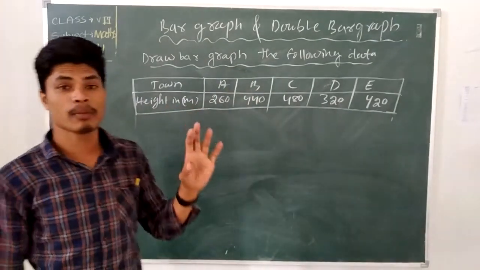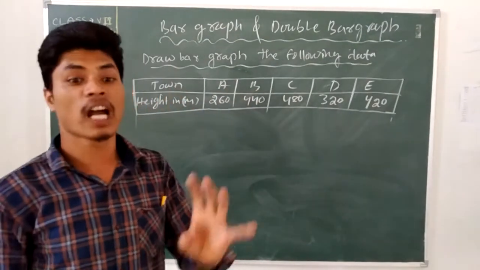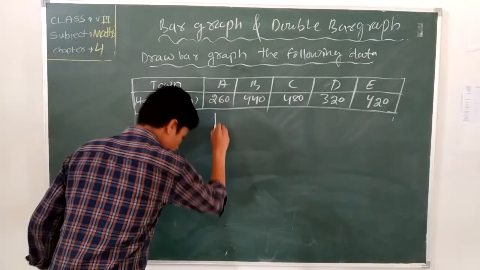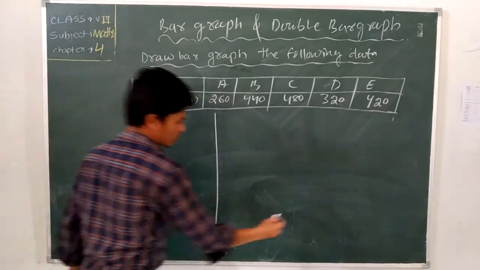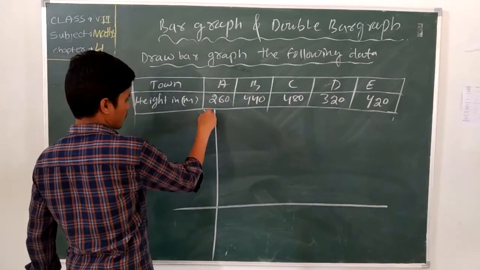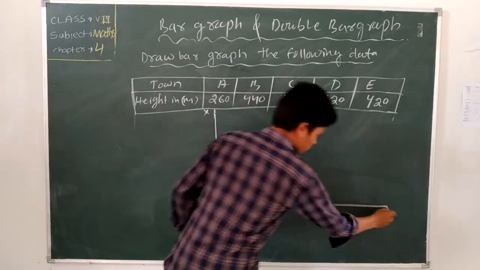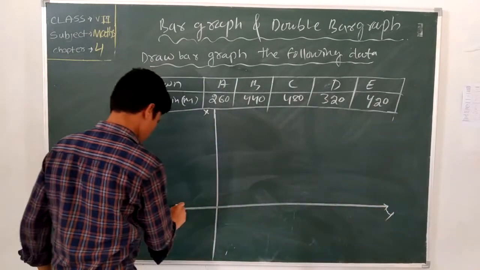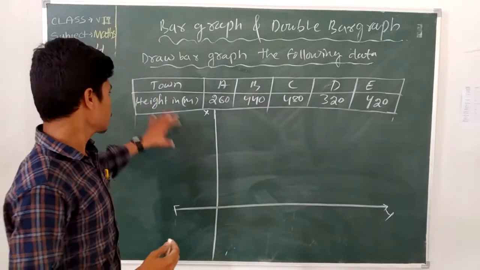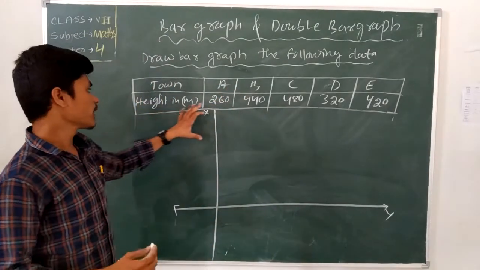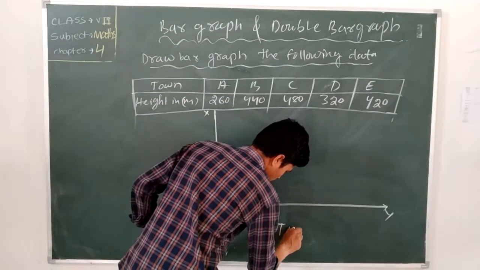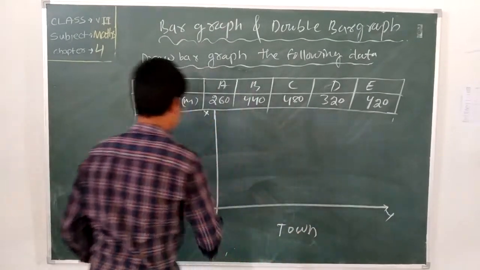How do you draw the bar graph, as you learned in different classes? Now you take two axes, x-axis and y-axis. See, here this one is your x-axis, and this axis is the y-axis. On one side we take the town, and on the other side the height in meters. We can draw it. Here we take town, and here height.